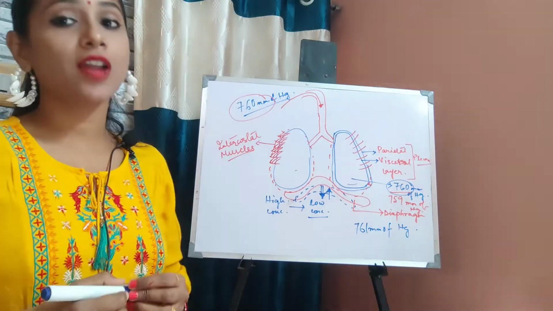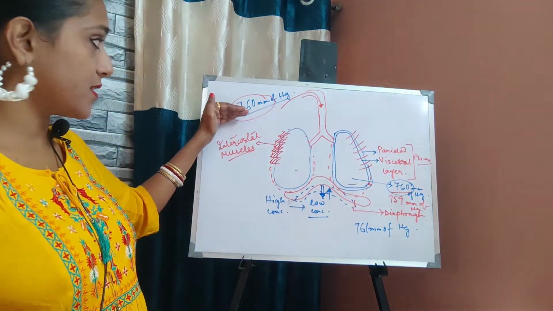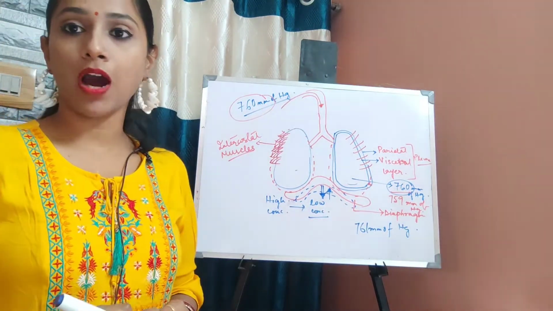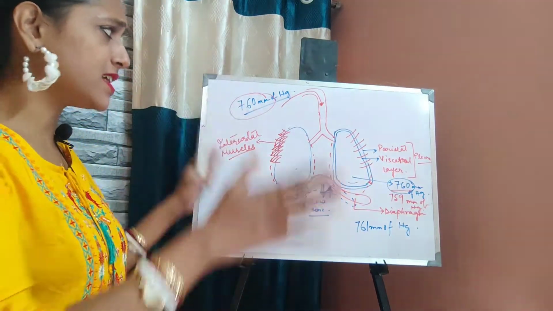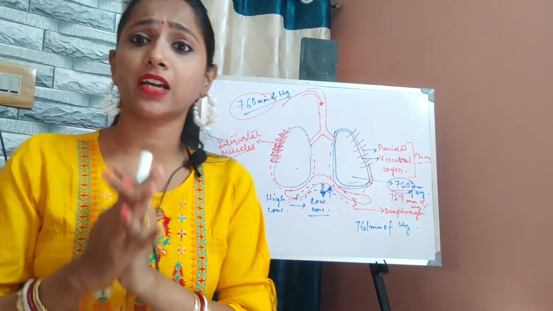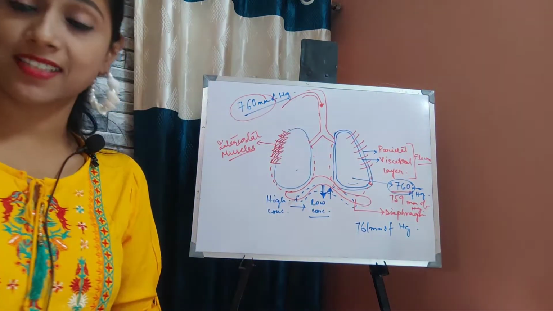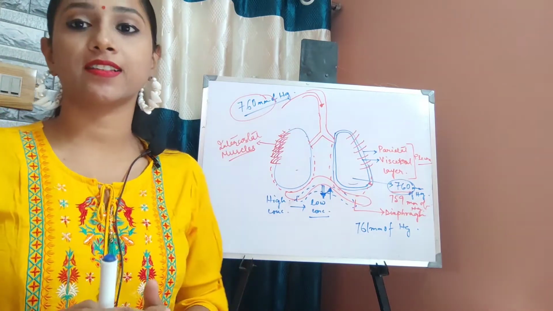So as there is a change of pressure, 760 and 761, the air will come out of the lungs. Am I clear? So this is the total mechanism of breathing, and it results in the process of exhalation. So this is the process of entire inhalation and exhalation.